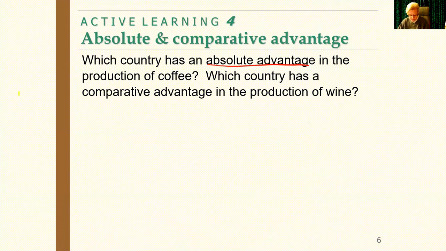So who has an absolute advantage in coffee? That would be Brazil, because they can produce more. Remember, that doesn't have anything to do with trade. It's not a trade decider. Who has a comparative advantage in the production of wine?